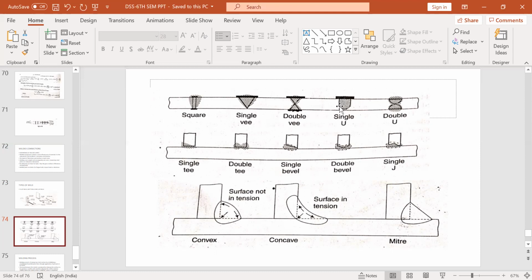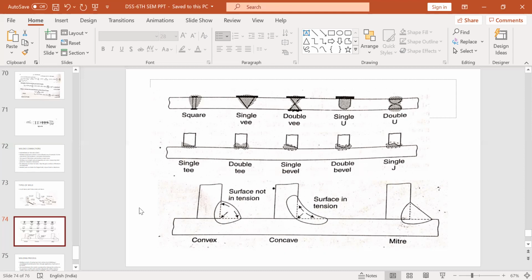Okay, U, this entire welding is done using the U shape. W, same like double V, like this. Then you have single T in the shape of here. See, this part and this part, this is T joint. Double T means here and here, both sides you are having, just like double V, double T. Single bevel. Bevel means something inclined. So you are joining here at an incline. So this is welded like this. Double bevel means from both sides you are inclining. So this will be double bevel. Single J, J shaped like this. J shaped is preferred.